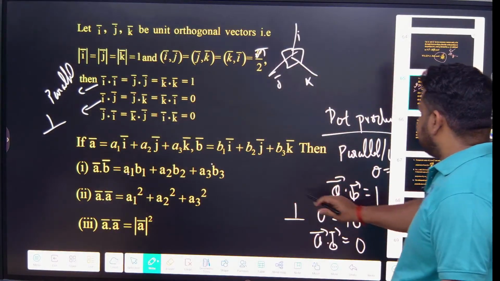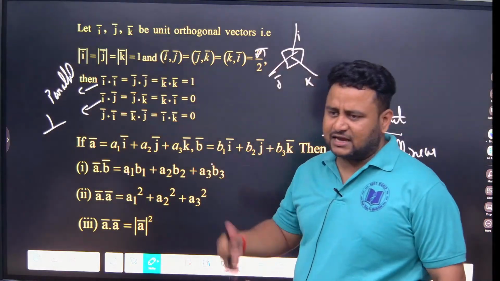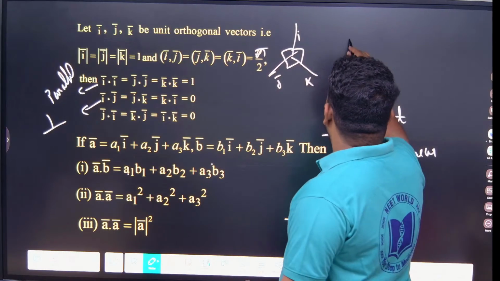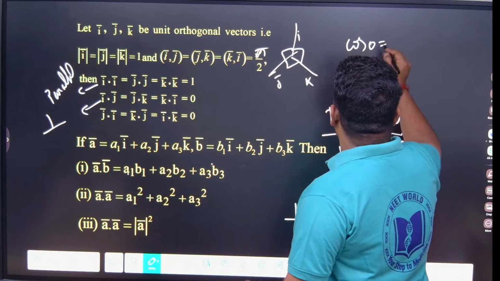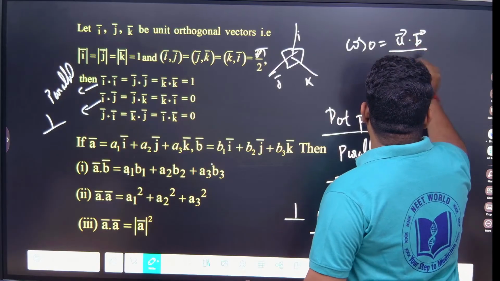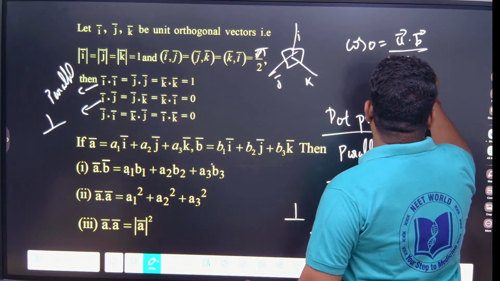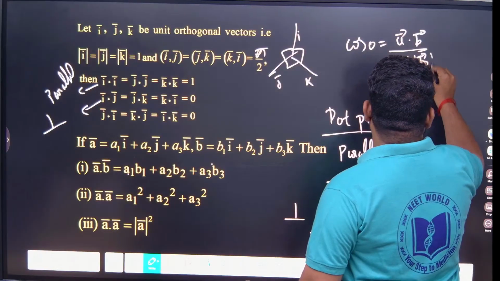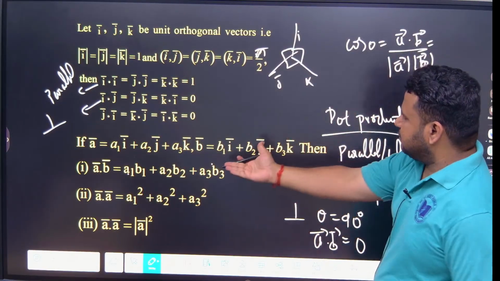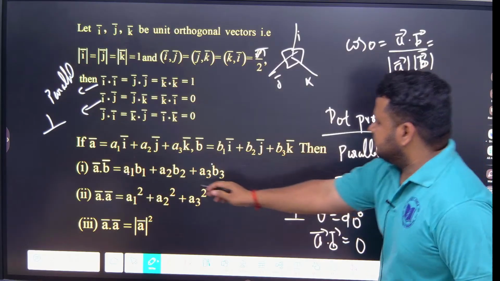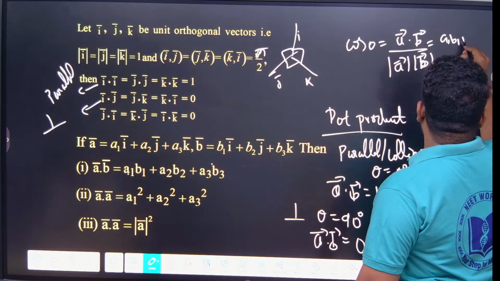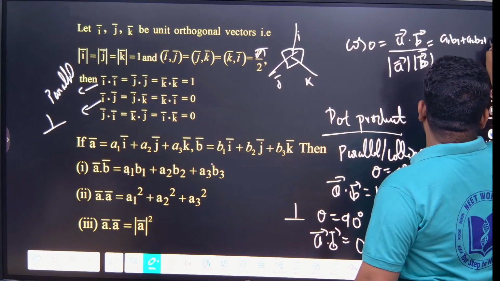Now, if they ask you to find the value of theta, the angle between two vectors, what will you do? Cos theta is equal to A dot B by mod A mod B. Correct? A dot B means what you will write? A1 B1 plus A2 B2 plus A3 B3.